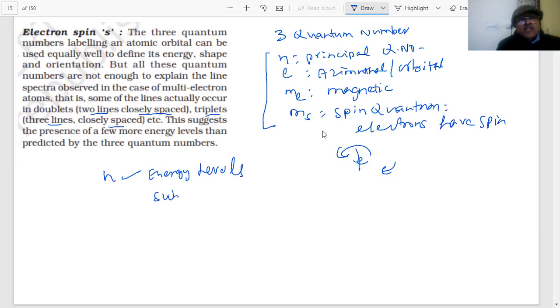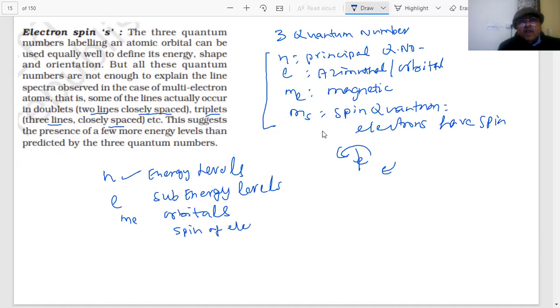Then there are sub energy levels, which we have shown by l. Then we are saying there are orbitals, students, and then the 4th one is the spin of the electrons.